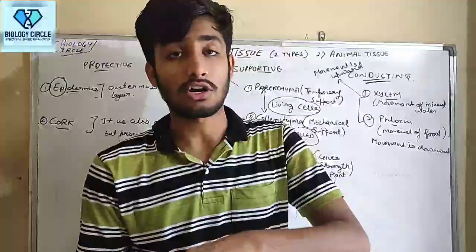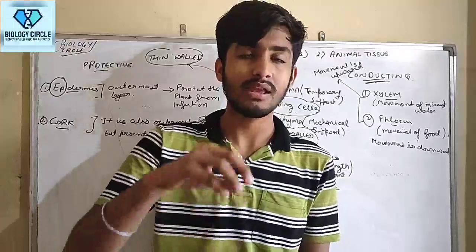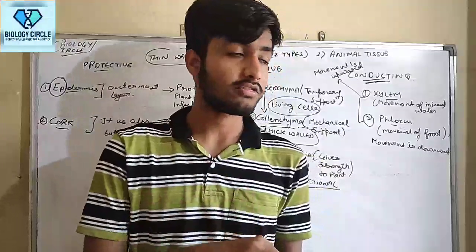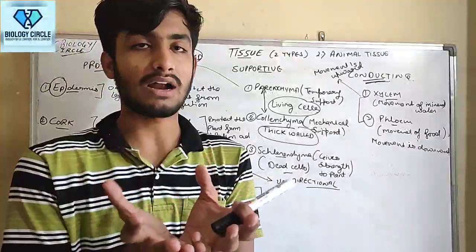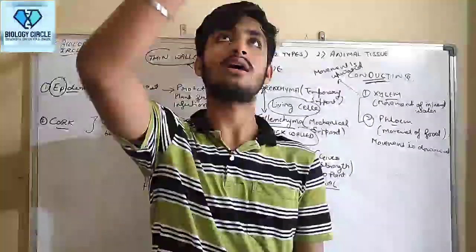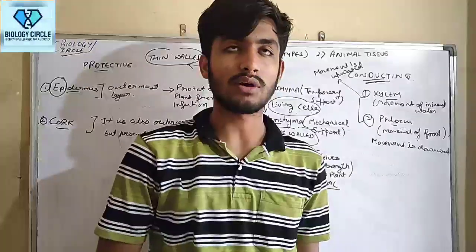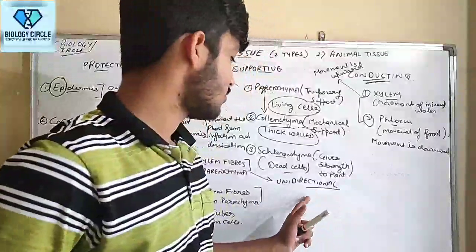Like water, plants get water from roots and from soil, and roots transport it to the whole body of the plant. So the movement of water or minerals is upward, not downward. So movement is only in one direction, that is unidirectional.